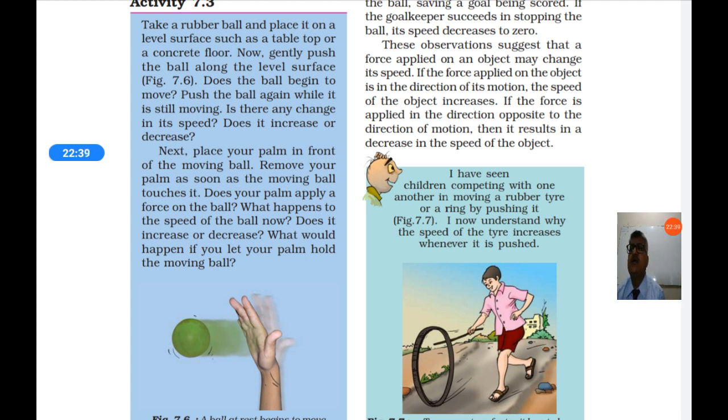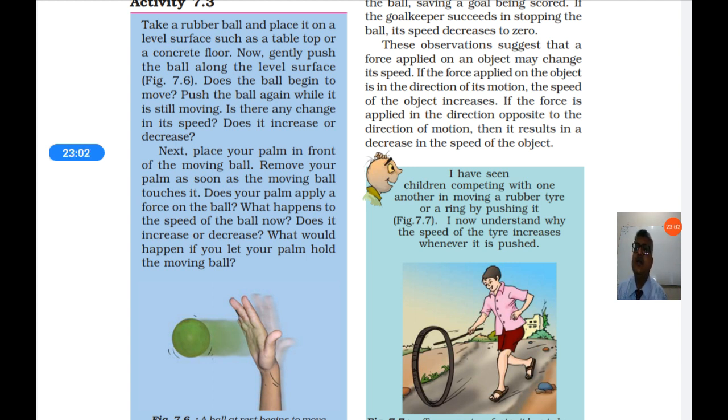Push the ball again while it is still moving. If a ball is already moving and you push it again, what will happen? It will move with more speed. So is there any change in its speed? Does it increase or decrease? If you push the ball in the same direction, the speed of the ball will increase.